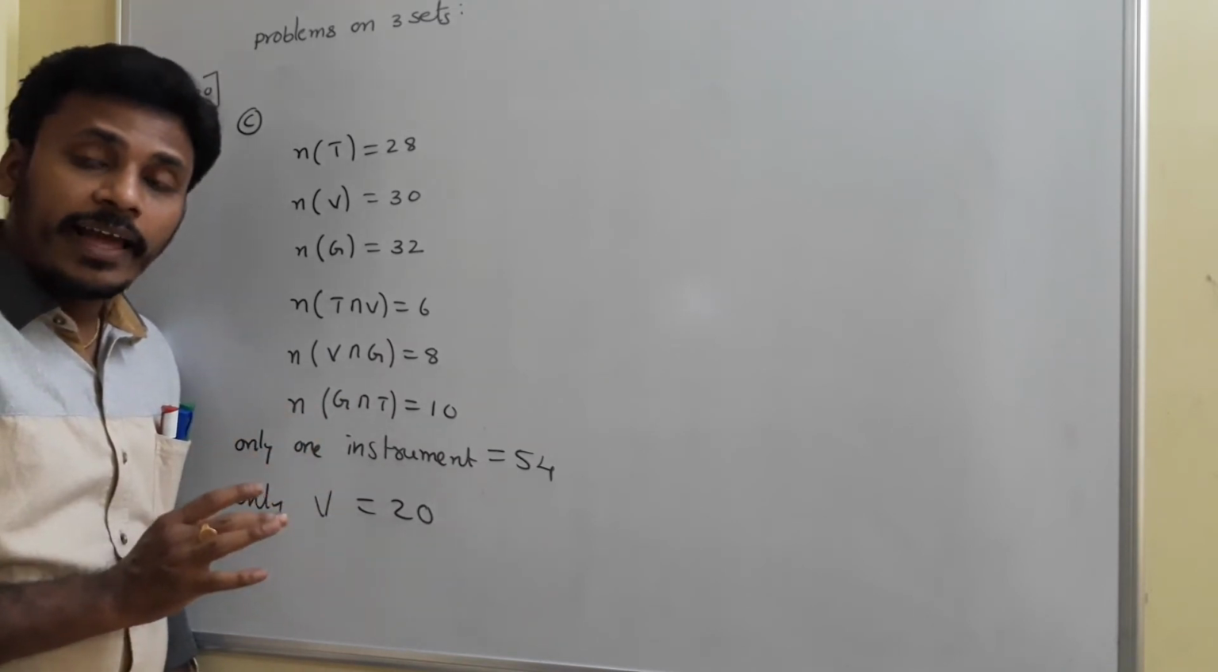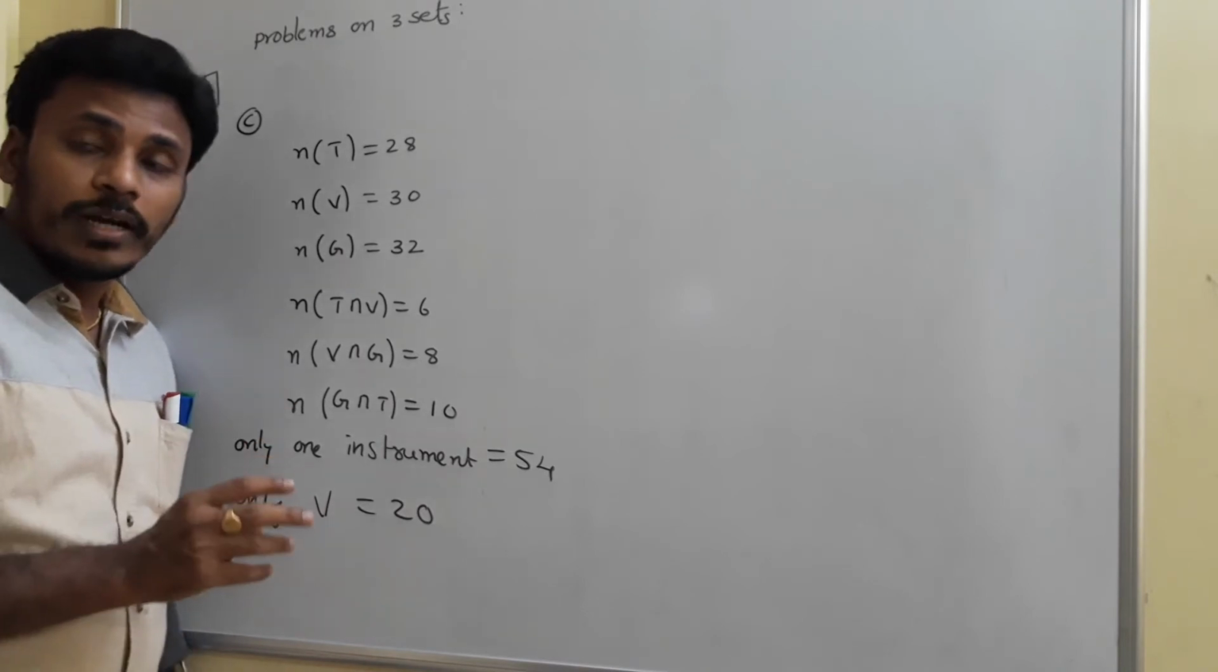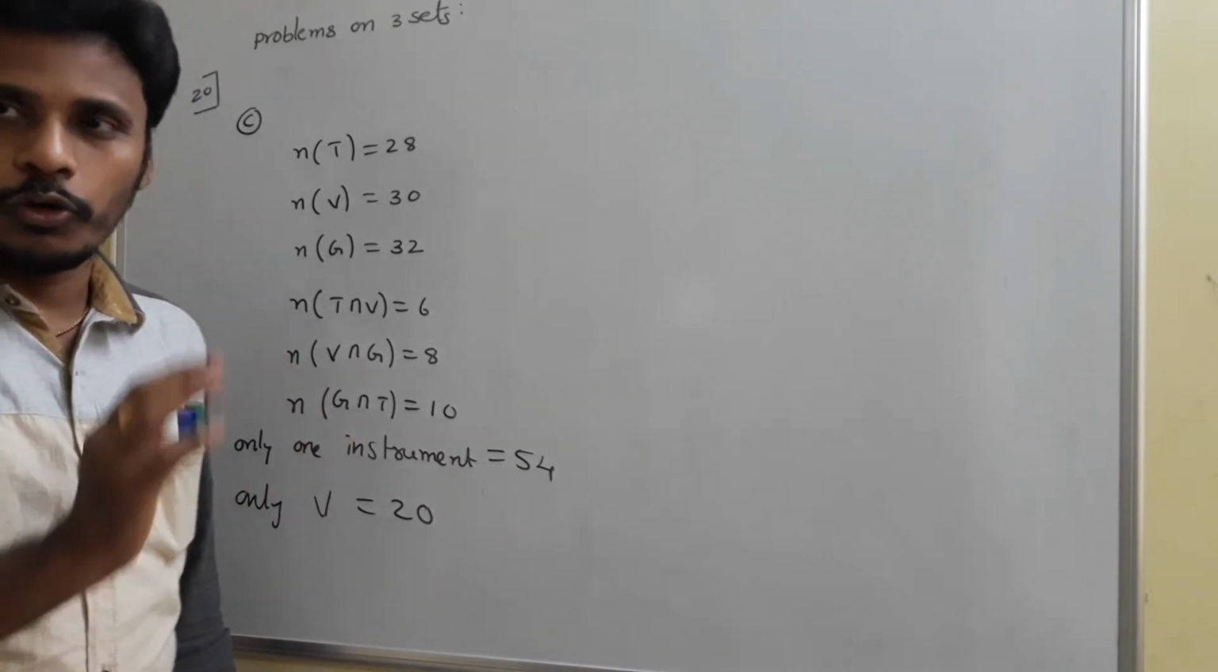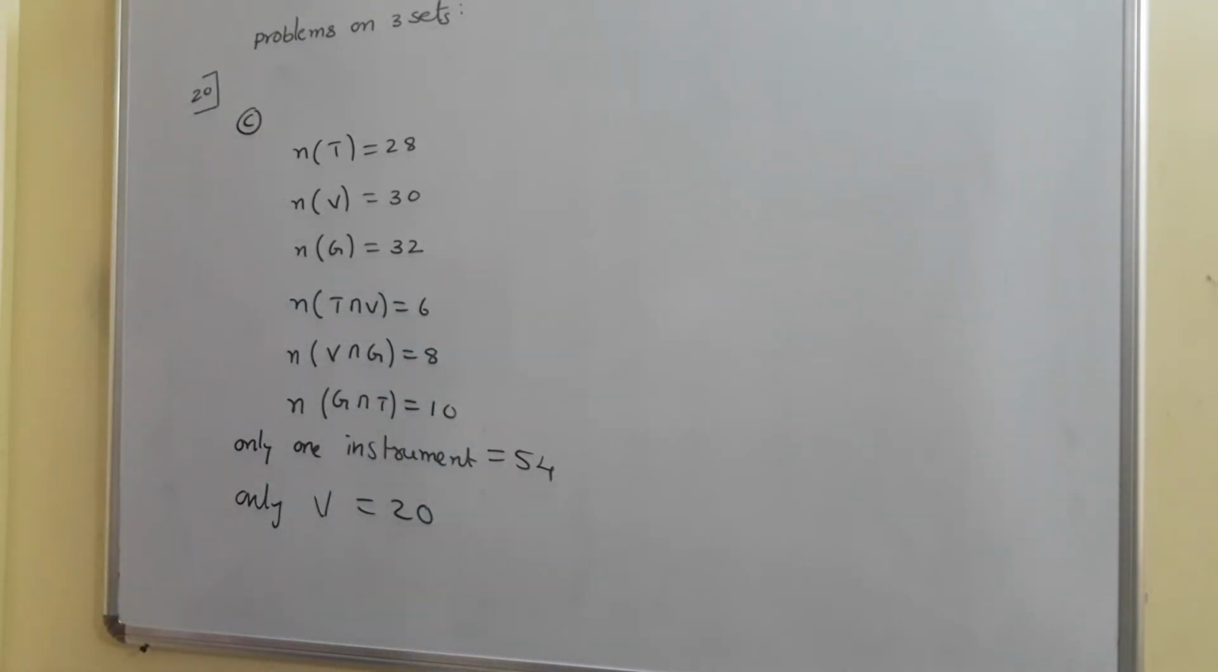Okay. And then what we need to find? We need to find the number of students in the music school, and the number of persons who are learning trumpet and guitar but not violin. That's what we need to answer, okay? First of all, think about the problem, try to solve for some time, and then I will discuss. Try to sketch its Venn diagram.